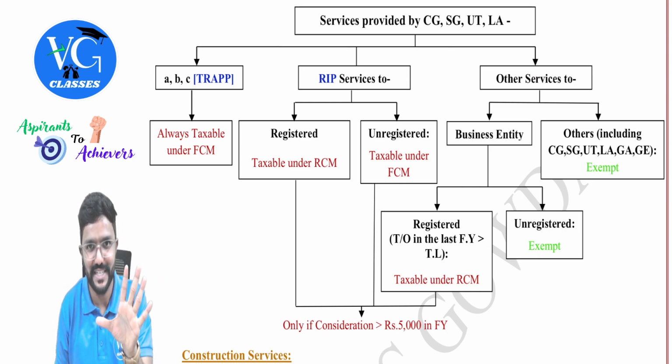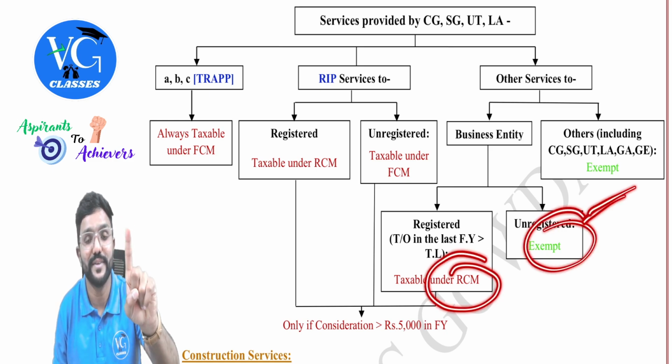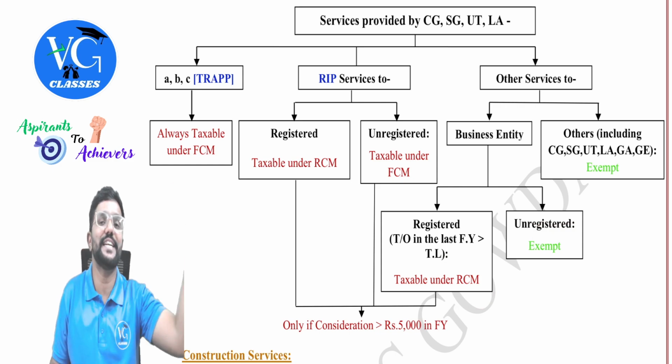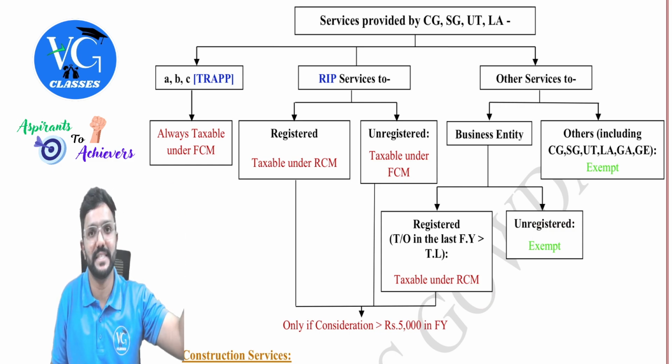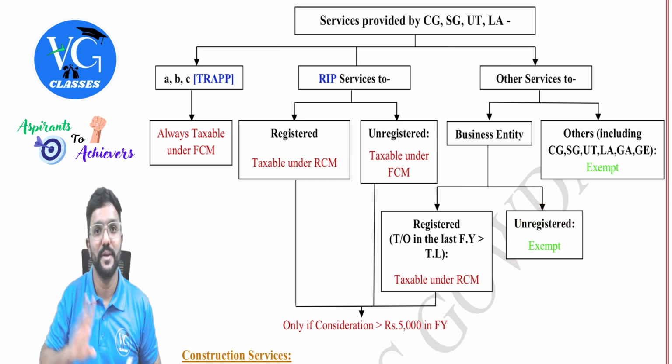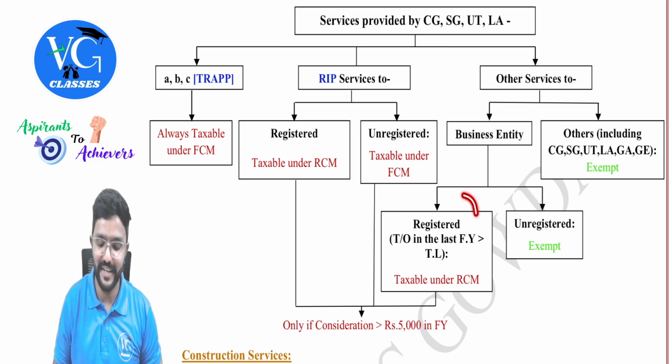Now, is it taxable or is it exempt? It is exempt, people. Even though they are registered in the current year, their last year aggregate turnover was within the threshold limit. So in the current year, they will enjoy the exemption. But in the next year, they will fall under this category.